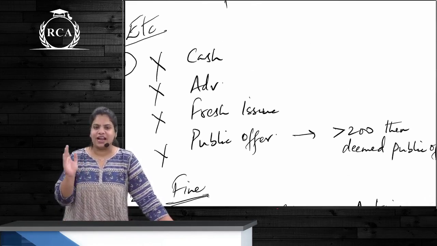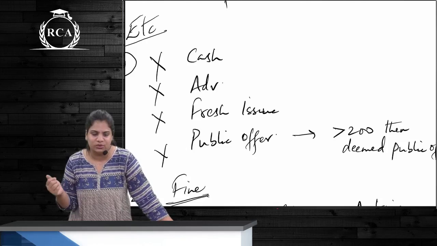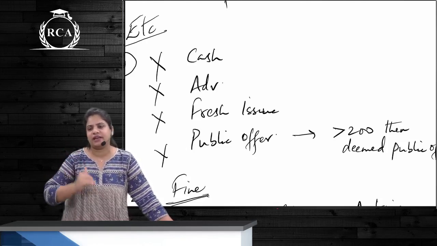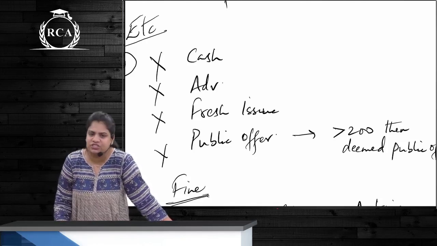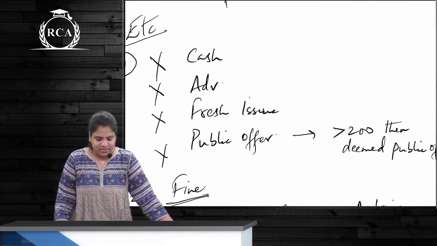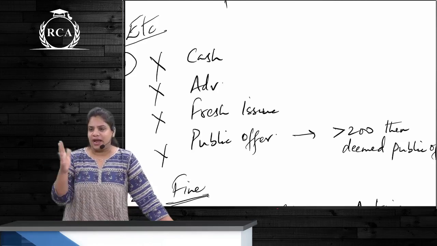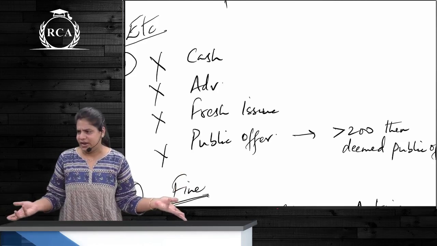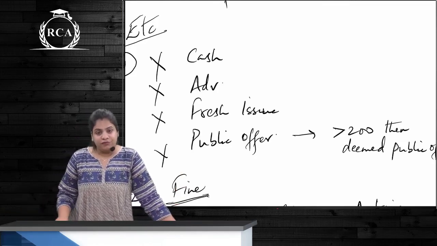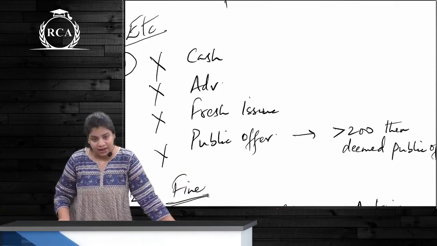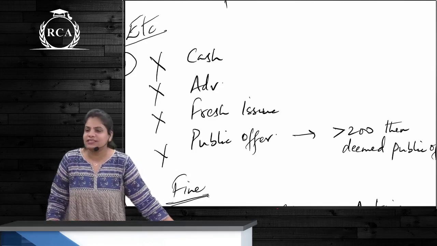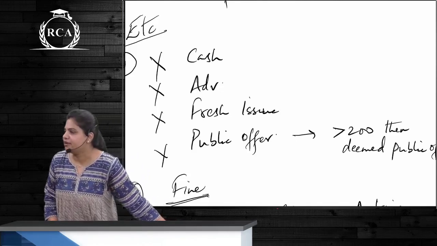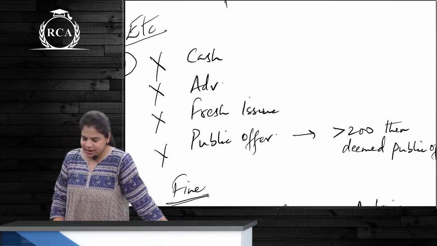But other than that, we had 3 more no's. First is cash. The company cannot receive cash. It is banking channels or similar, correct? Next is what? Advertisement should not be done because it is a private placement. What will the public do with it, correct? And next one, no fresh issue until the allotment of this is completed or abandoned or withdrawn by the company. Clear? What else?